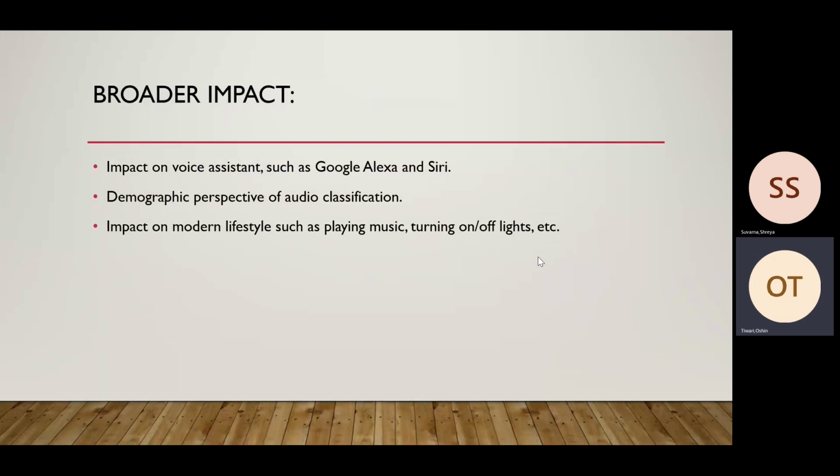And third is the impact on modern lifestyles, such as playing music or turning on and off lights and other home automation systems, that is really prevalent in today's age.